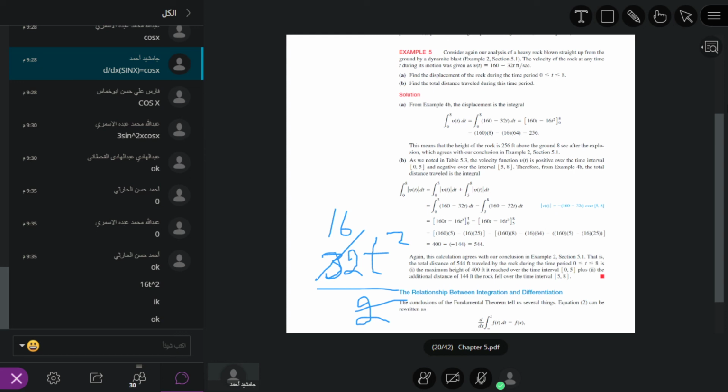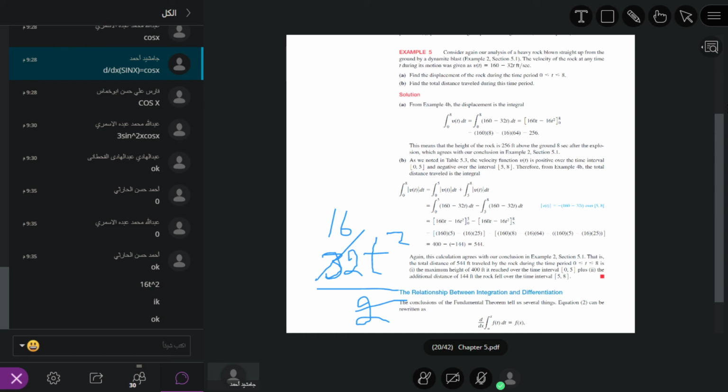Okay, let me repeat again. Suppose we have a rock, and the velocity of the rock at any time t during its motion was given. A rock is moving from one point to the other.